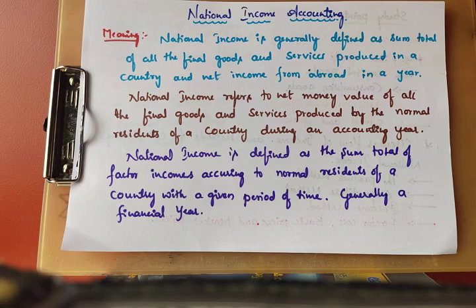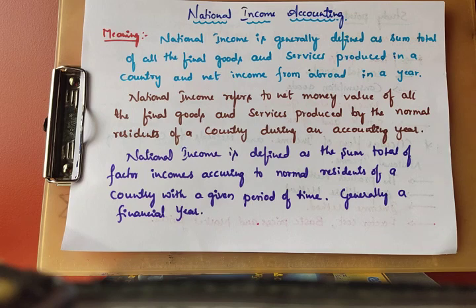That is net income from abroad. Simple. The value of all final goods and services produced within the country during a year, and also net income from abroad, that is called national income.